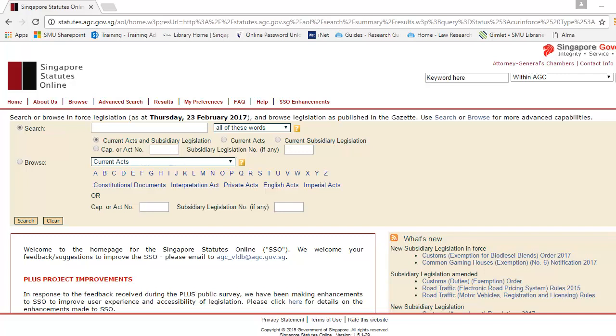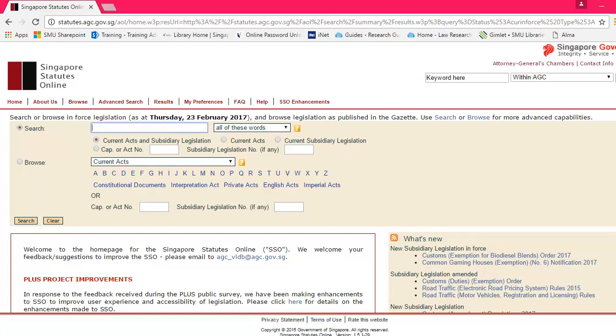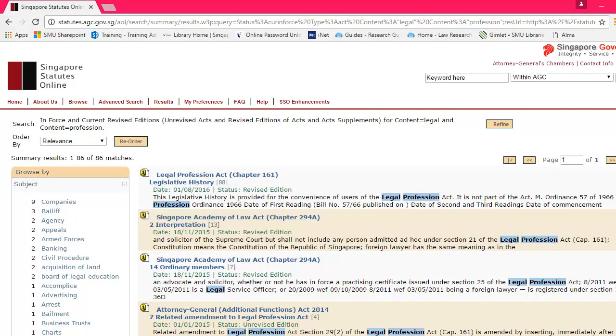Let's say we want to look for the Legal Profession Act. What you have to do is type in the keyword Legal Profession and click Current Acts. Note that you should be very precise with the words that you're searching for, because if you search for profession with an S, it might not bring up anything, but profession without an S may. Click on the search bar, and it should bring up the result, with the Legal Profession Act being the first of them.